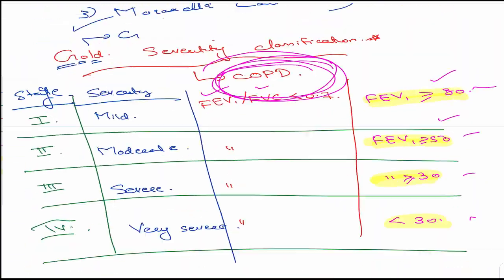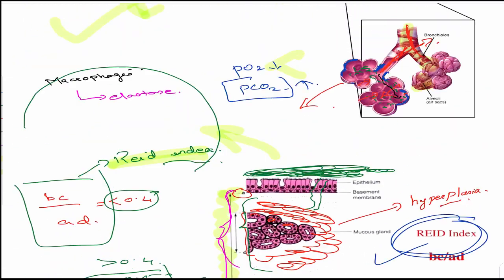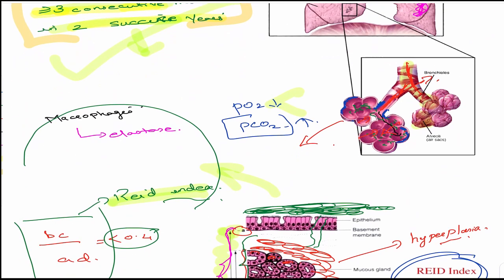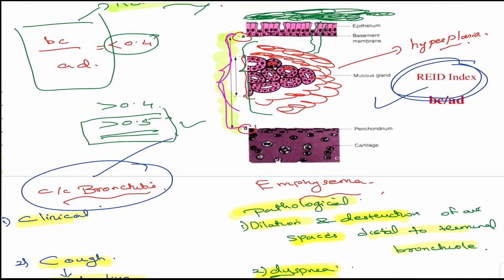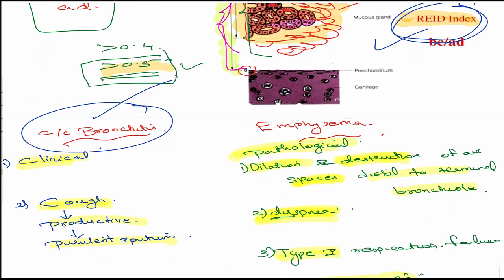bronchitis and emphysema. Now a very quick review once again. So we studied chronic bronchitis and emphysema. This is clinical, pathological. Chronic bronchitis has a very typical definition. Then we have the Reid index, less than 0.4 normal, greater than 0.5 abnormal.